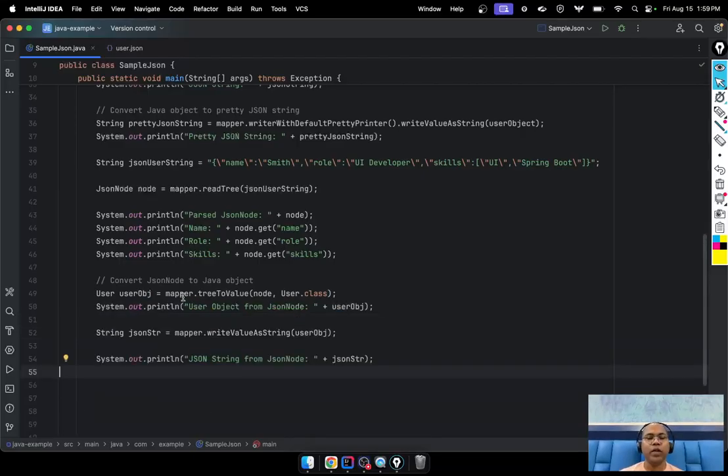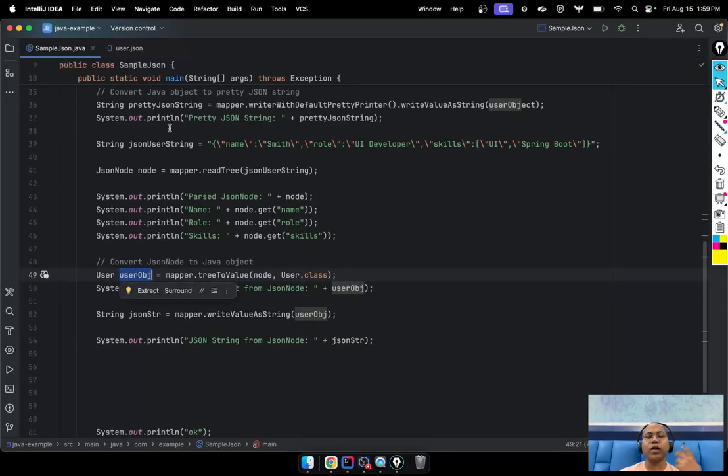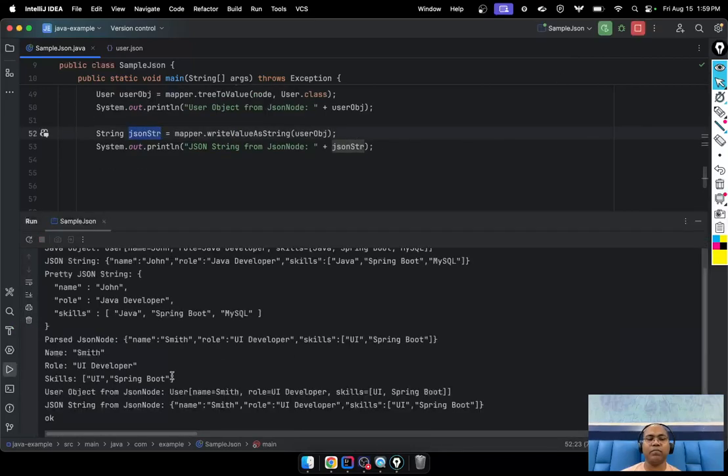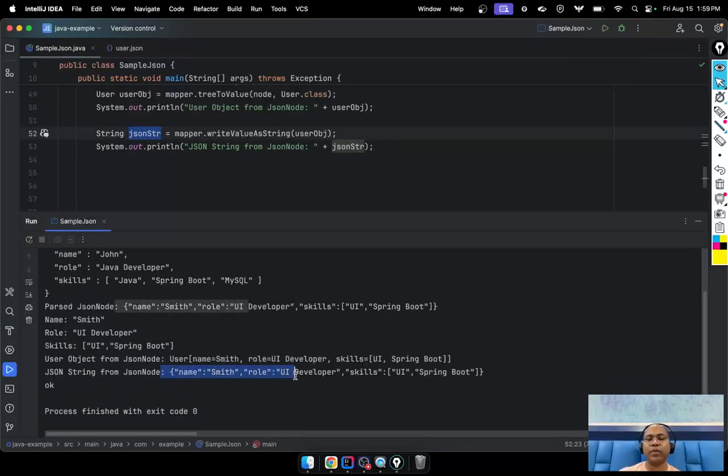So now we have a Java object. Again, you want to convert to the string representation. So again, just write as a string value and you can get a string representation. Here, now the Java object you can again convert to the string. The same string you can get again. Now this is the complete string representation.